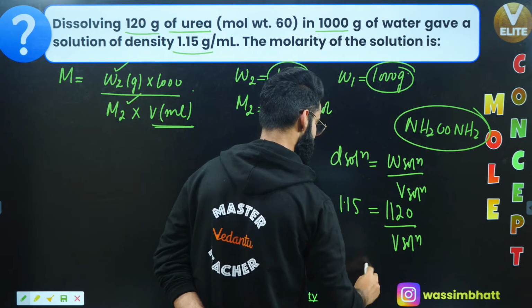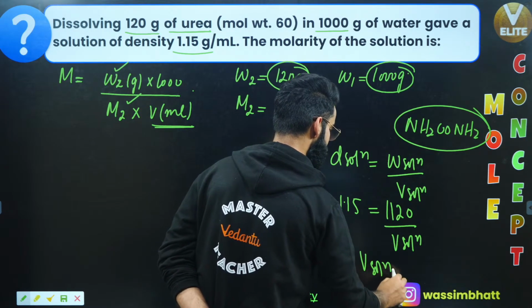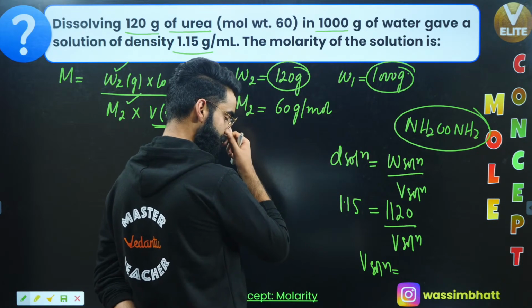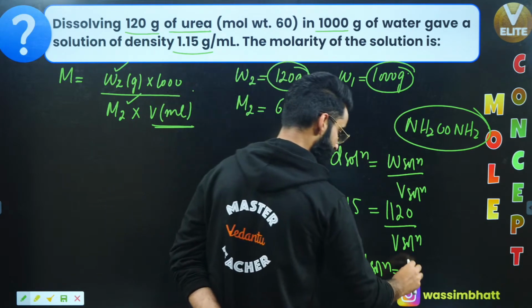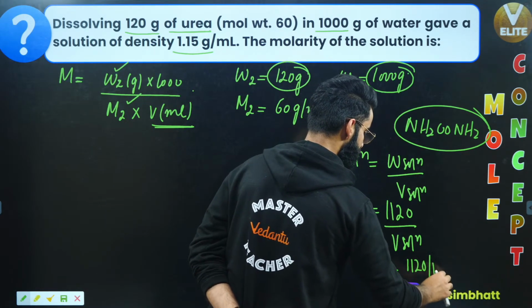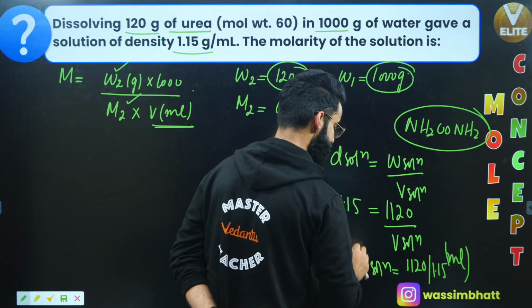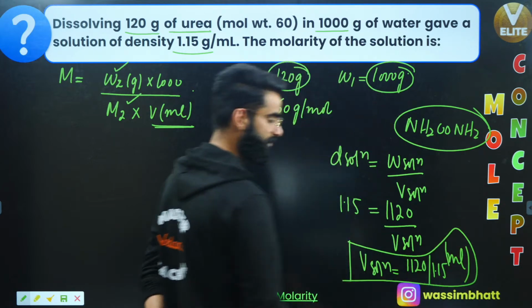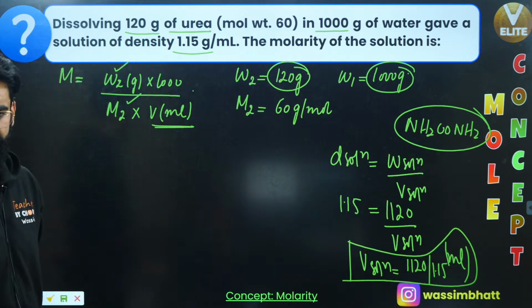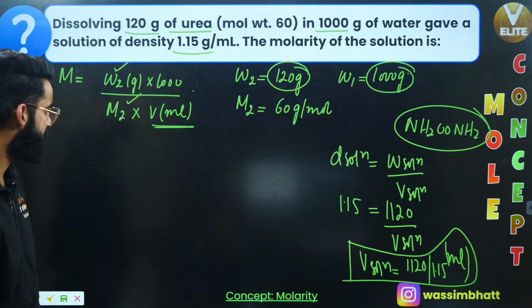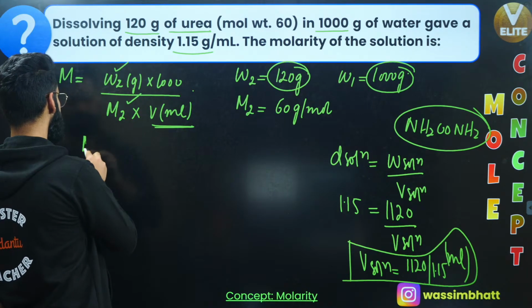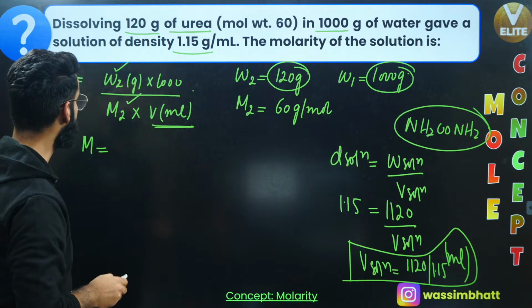So from here, you can clearly calculate the volume of solution. It's going to be 1120 divided by 1.15 milliliters, correct? So this is basically the volume of the solution in milliliters. I got the volume of solution in milliliters as well, right? Okay, now put all the values in this equation, you'll be getting the molarity.